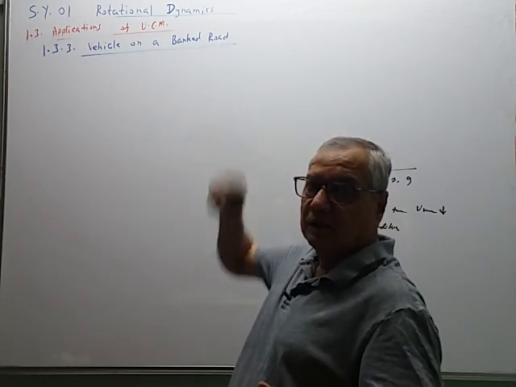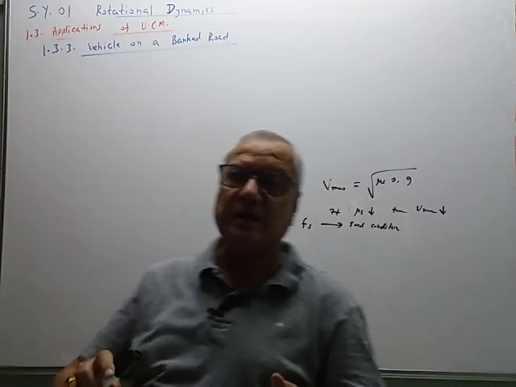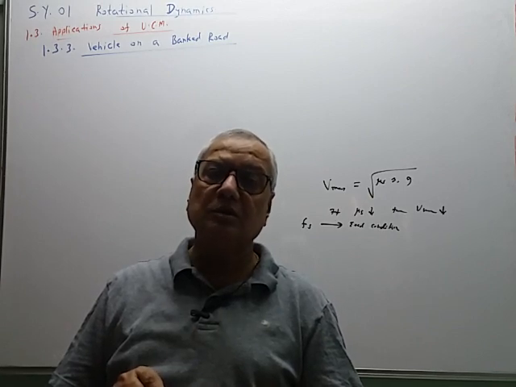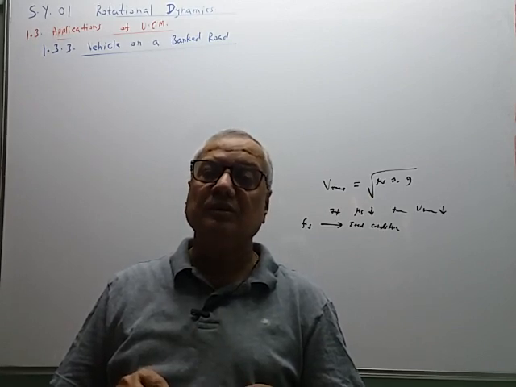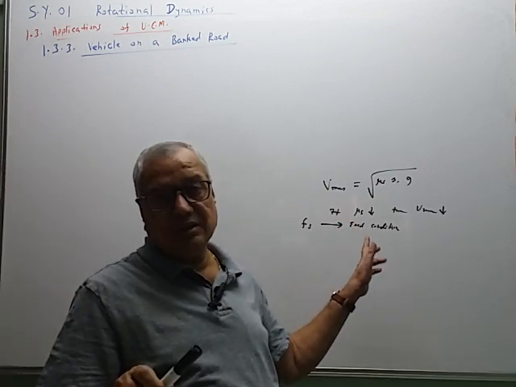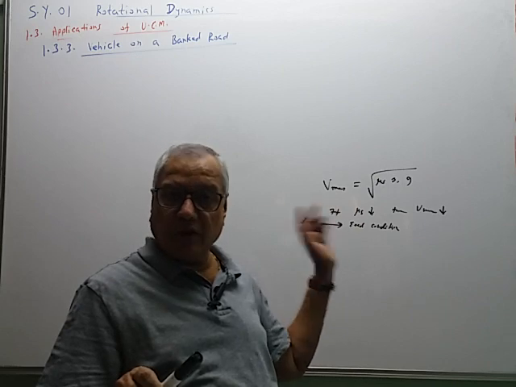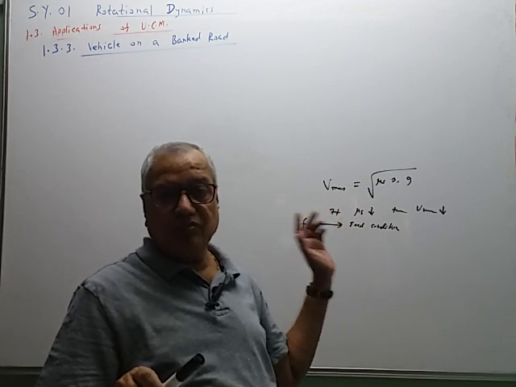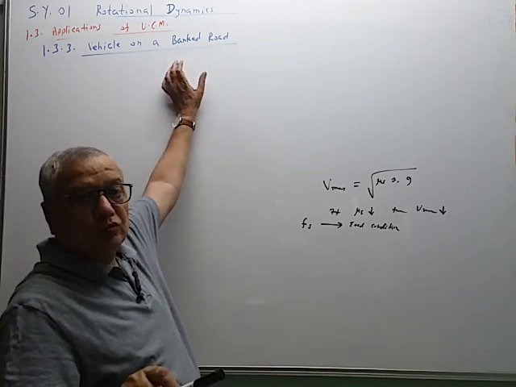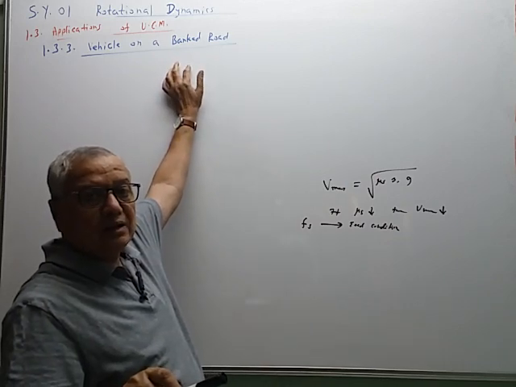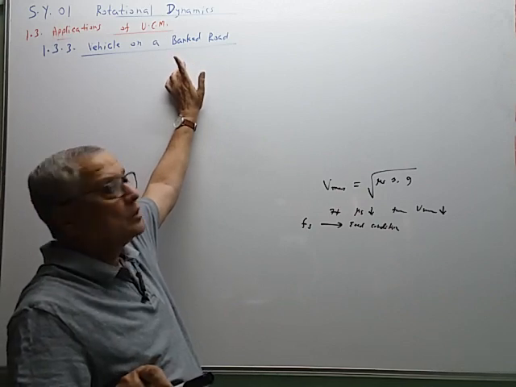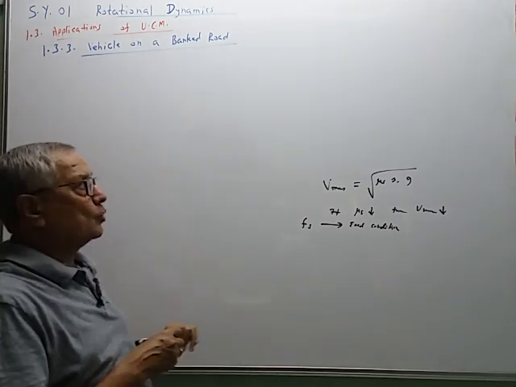So in this case, the force of static friction between the road and tire becomes almost independent of the road condition. The centripetal force remains constant even though the road surface is oily, even though the road surface is wet, and therefore we have to bank the road. So why the roads are banked at the curve, that we will see afterward. First let us see what is meant by banking of road.